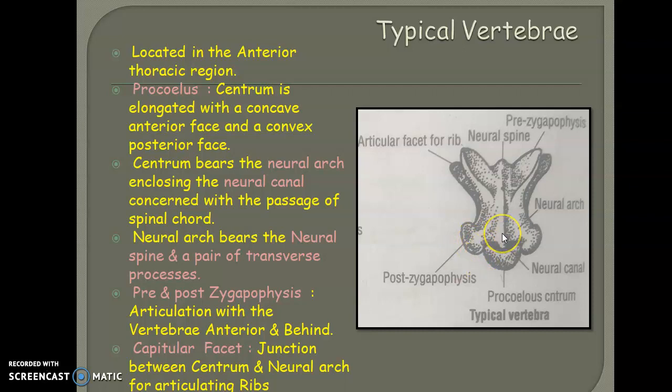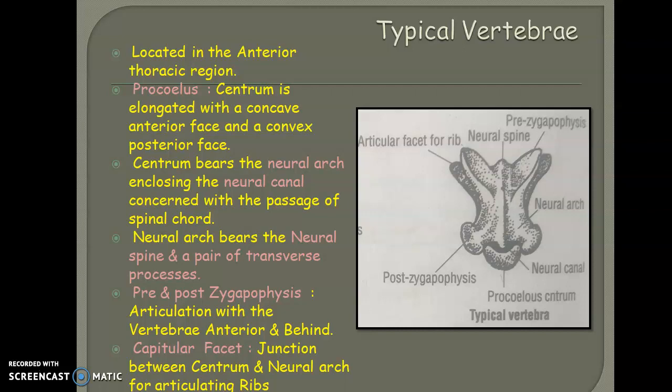Okay, so these are the structures associated with the typical vertebrae. In addition to this, there is another part called the articular or capitular facet. The function of this region is mainly articulating with the rib region. We know that the thorax is generally supported on the trunk region. The trunk is a part of the chest.